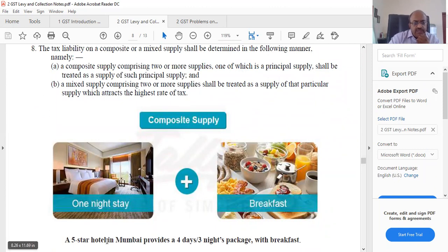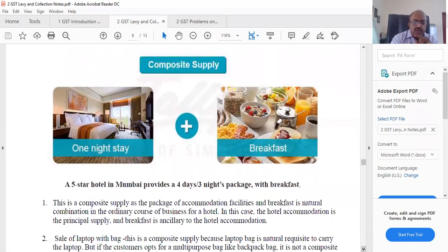Now, a five-star hotel in Mumbai provides a 4 days, 3 nights package with breakfast. So this is a one night stay. Breakfast also is provided. Which is the principal supply? Can you tell me, Maria, which is the principal supply? Is it the breakfast or is it the stay? The stay. That is what is a composite supply. So you will take the rate which is applicable for the stay even for breakfast. That is what is a composite supply.